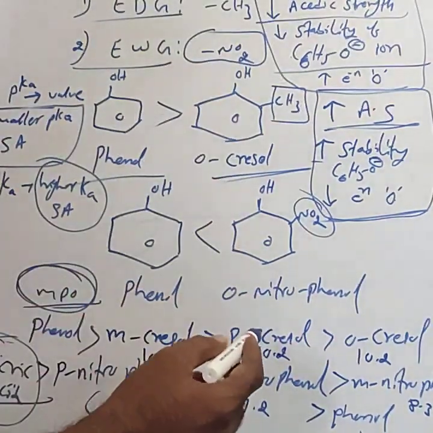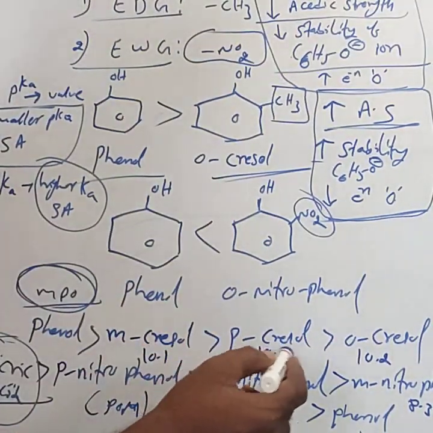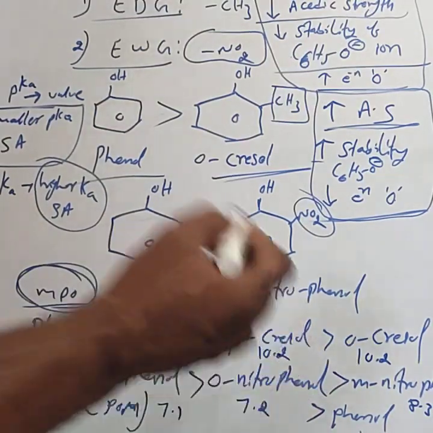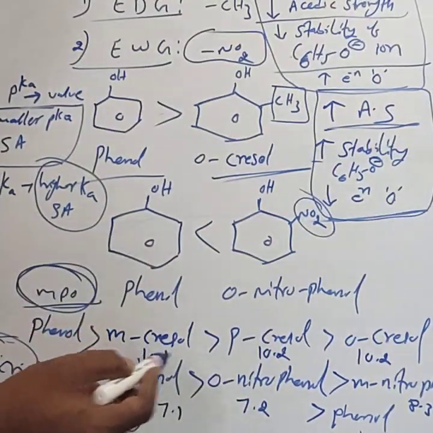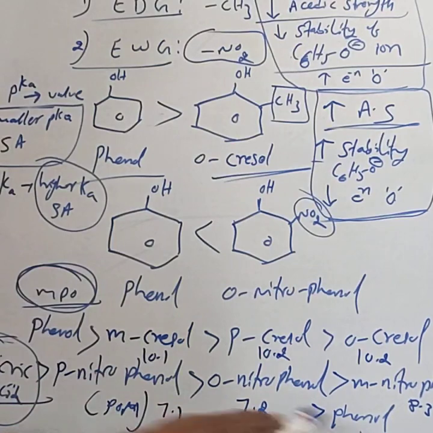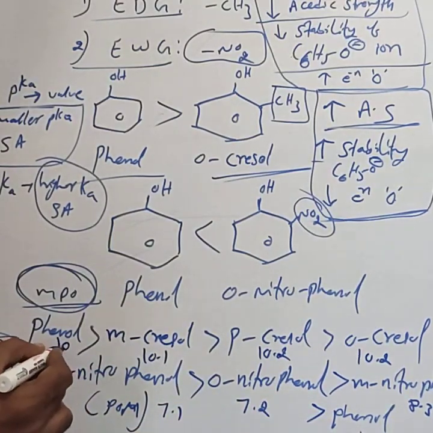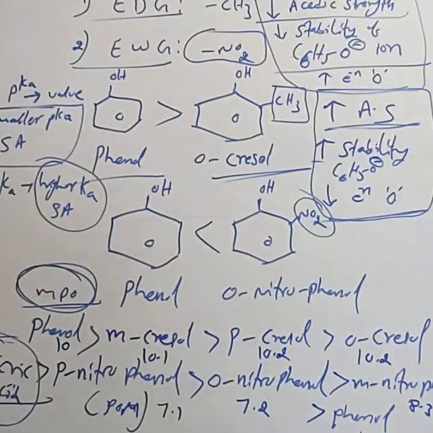Generally it is 10.19 something, almost taken as 10.2. Phenol is 10. The smaller the pKa value, the stronger the acid. And we also know that phenols are more acidic compared to alcohols. I will take one example where you have to arrange them in increasing or decreasing order.